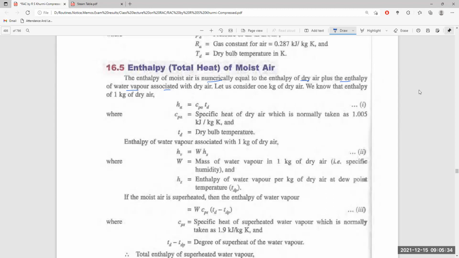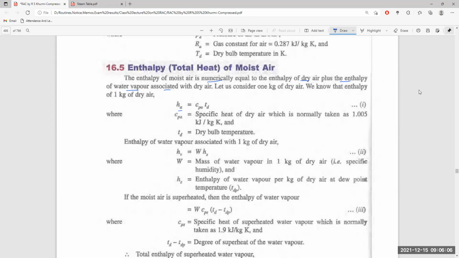calculate. Now the enthalpy of 1 kg of dry air, HA, is equal to CPA into TD. CPA is the specific heat of dry air, generally 1.005 kilojoule per kg, and TD is the dry bulb temperature, which shows us the temperature of the air when the air is dry. Next comes the enthalpy of moist air, or water vapor, associated with 1 kg of dry air.